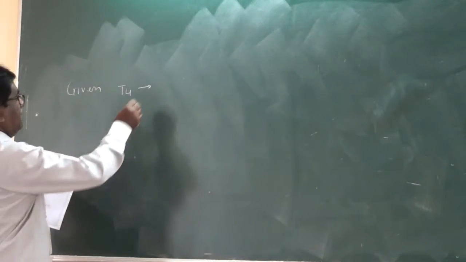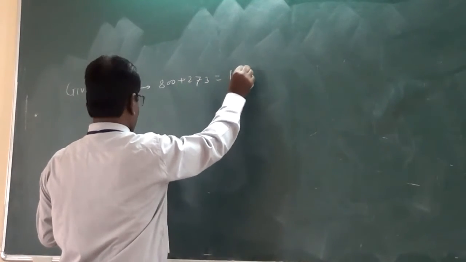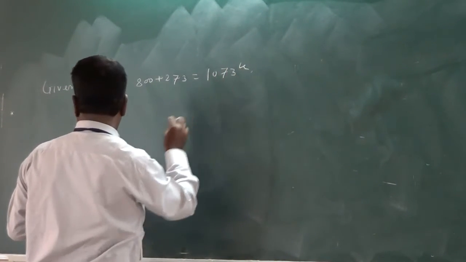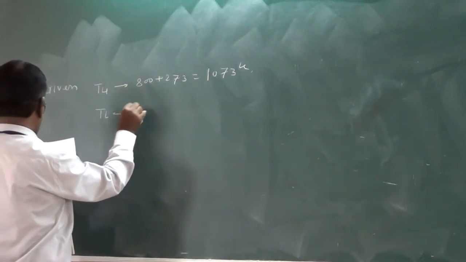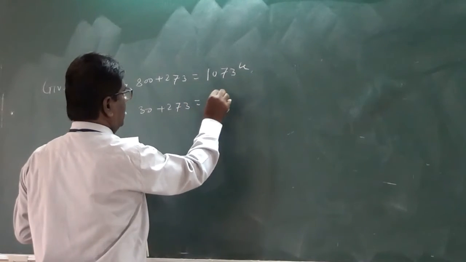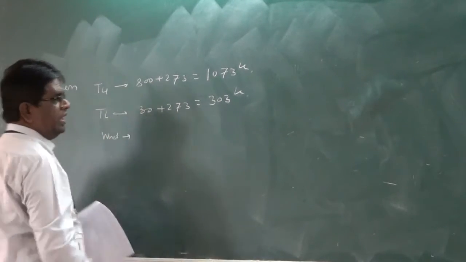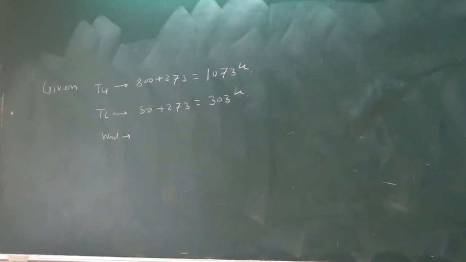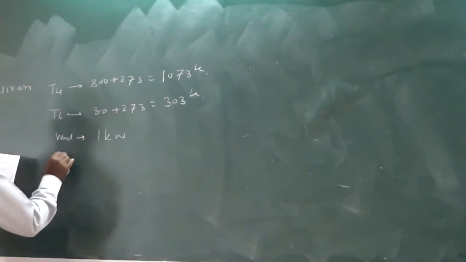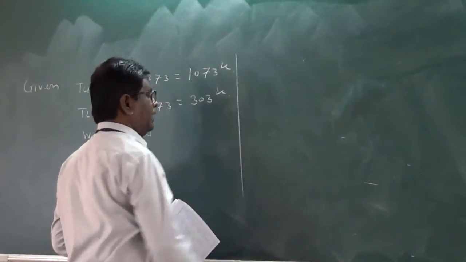So TH is 800 plus 273, which is equal to 1073 K. TL is 30 plus 273, which is equal to 303 K. W net: you need to see that it is rate per kilowatt. So W net is equal to 1 kilowatt, and it is asked to calculate QL, the heat rejected to the sink per kilowatt.